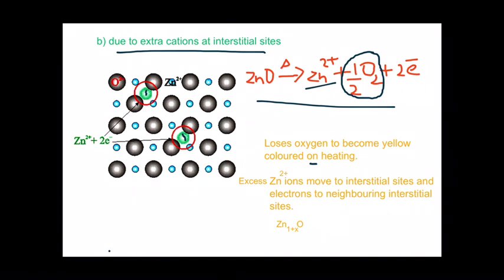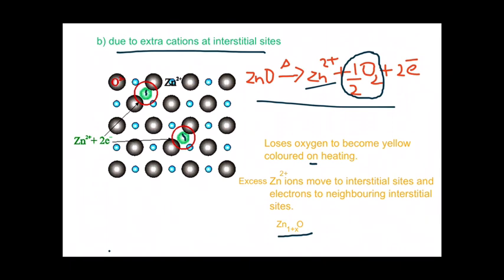And the formula of zinc oxide also will change to Zn1 plus x O, x depending on the number of oxygen ions that got lost from the crystal lattice. So this is the defect due to extra cations at interstitial sites.